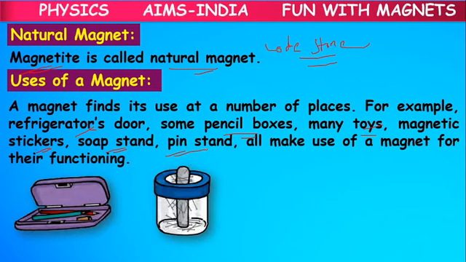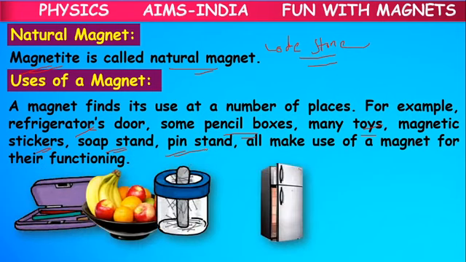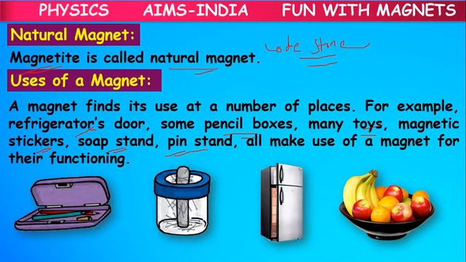Like this pencil box, pin holder box, refrigerator, some vessels which are kept on the table, or these vegetable toys fixed to a magnetic vessel.